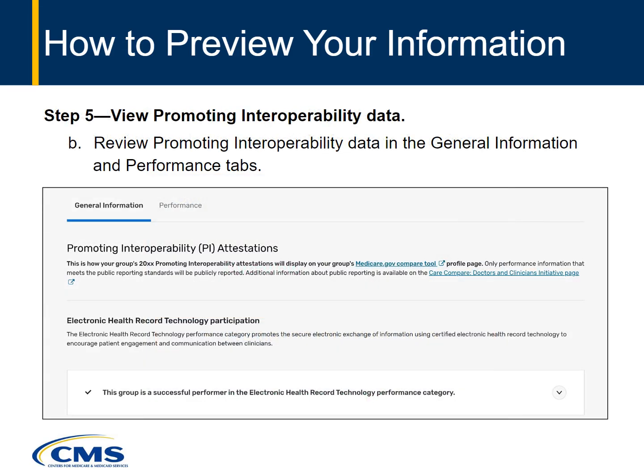The Promoting Interoperability page may display one or two tabs: General Information and Performance. The General Information tab shows whether you were a successful performer in the electronic health record category. Green check marks indicate successful attestations, and a yellow caution symbol means that there are negative attestations on information blocking. The Performance tab displays Promoting Interoperability measures with star ratings. This information will be publicly reported on your profile page.